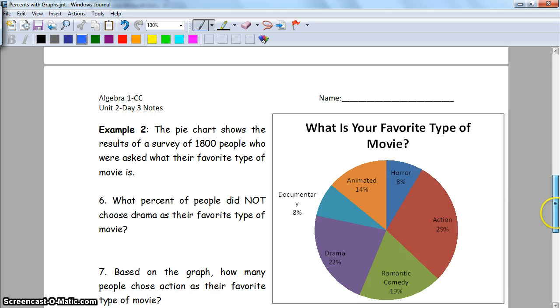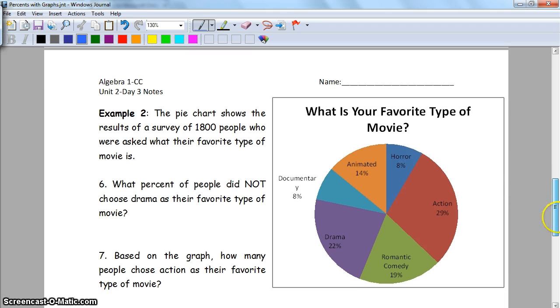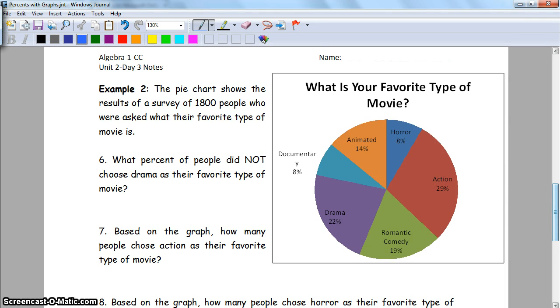All right, page 2. Page 2 is a different pie chart. This one is talking about our favorite movie. This time, they told us that 1,800 people were surveyed, but they didn't tell us the number of people that got that answer. They told us the percent of 1,800 that answered a given genre.